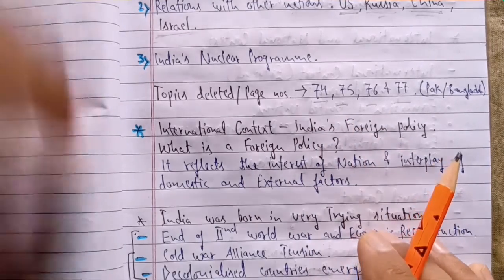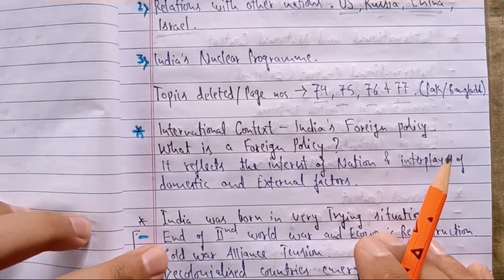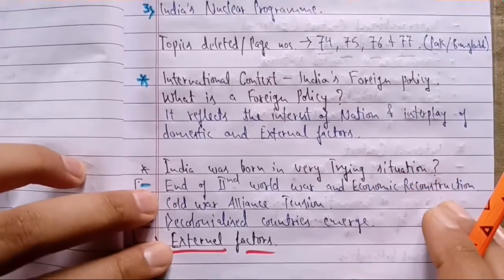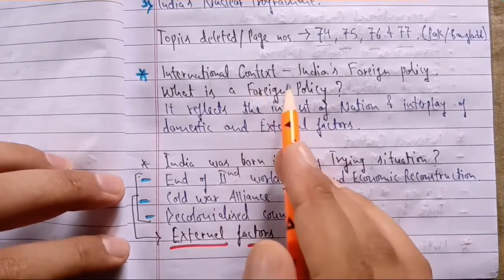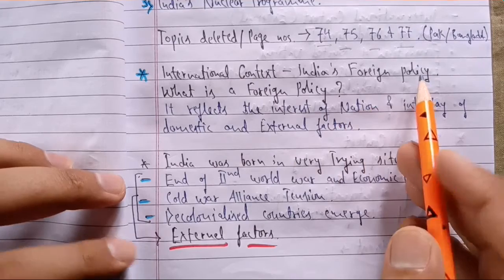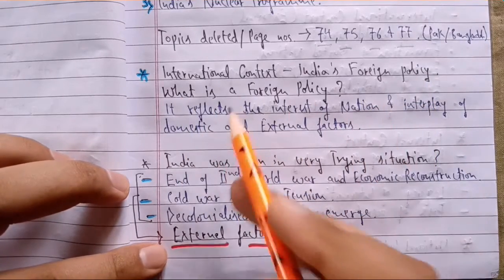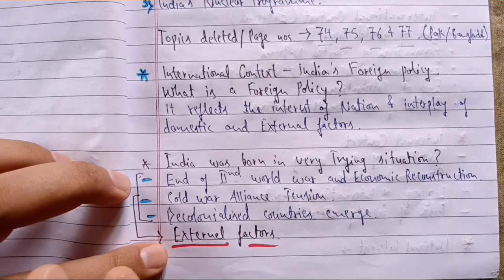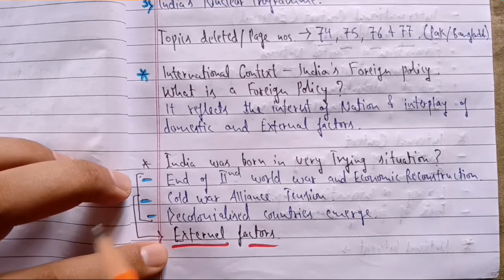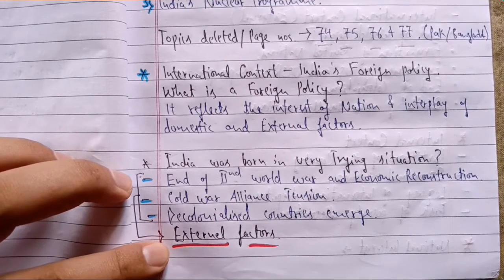So now let's start the topic. The very first topic given in your NCERT book is the international context in relation to India's foreign policy. Here we will try to understand what we mean by foreign policy, and what the importance of external and internal factors is in driving a good, balanced foreign policy.